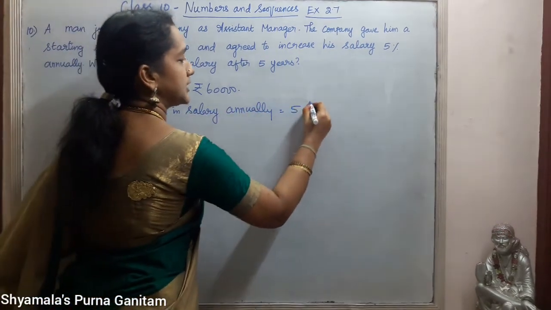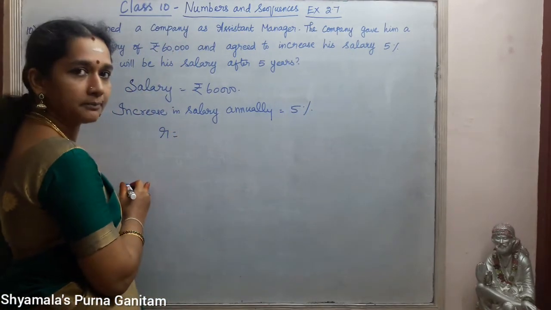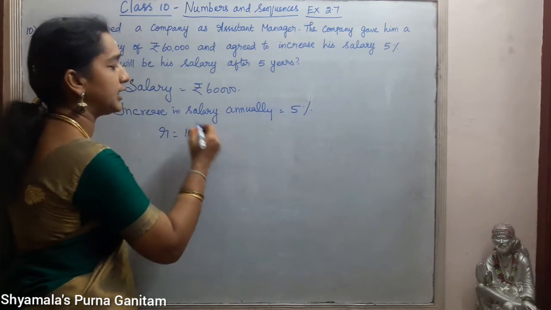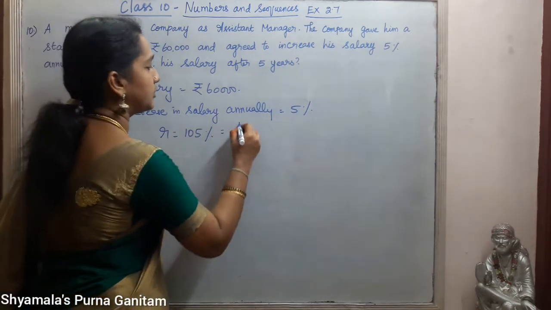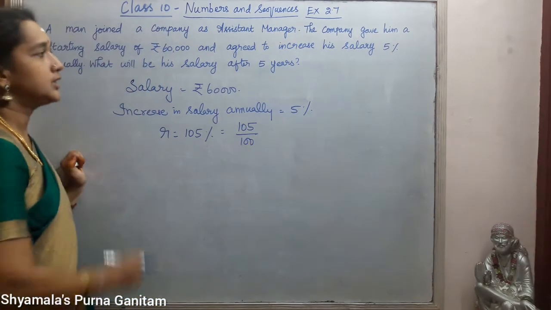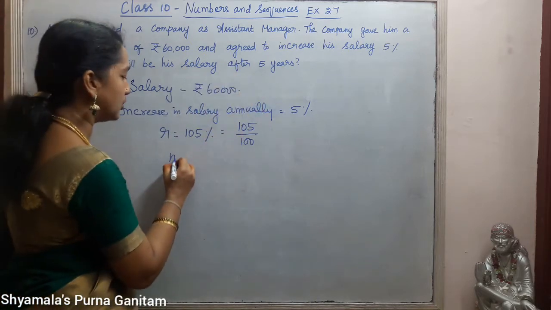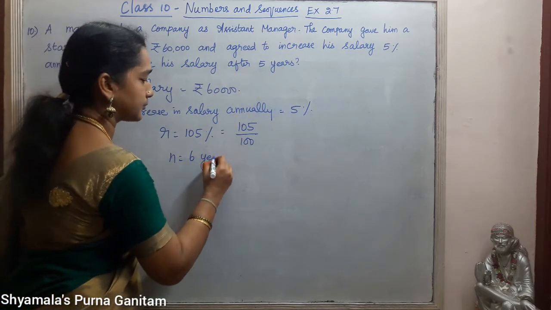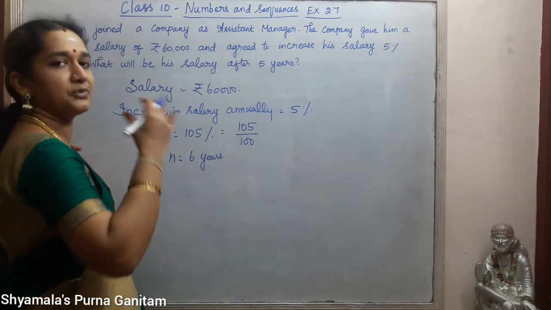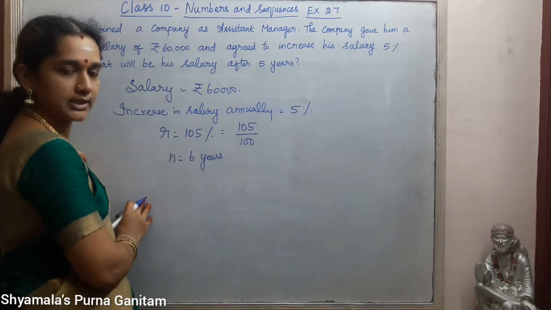is 5%. So, rate will be 105 percentage. That we can write as 105 by 100. Okay. So, now this is after 5 years. So, N will be 6. We have to take it as 6. That is after 6 years.